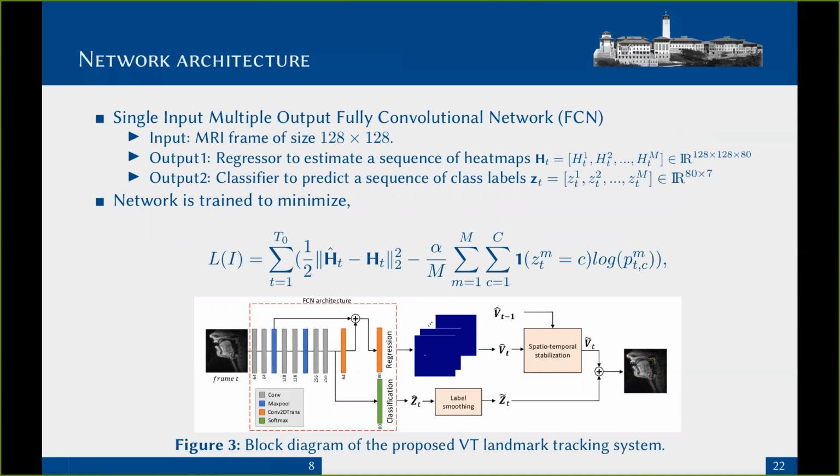The output of these convolutional blocks is then fed to a sequence of softmax layers for label classification and to upsampling and adding layers for the heat map regression. We train the network to minimize a combined MSE loss for regression and cross-entropy loss for the classification using the Adam optimizer.